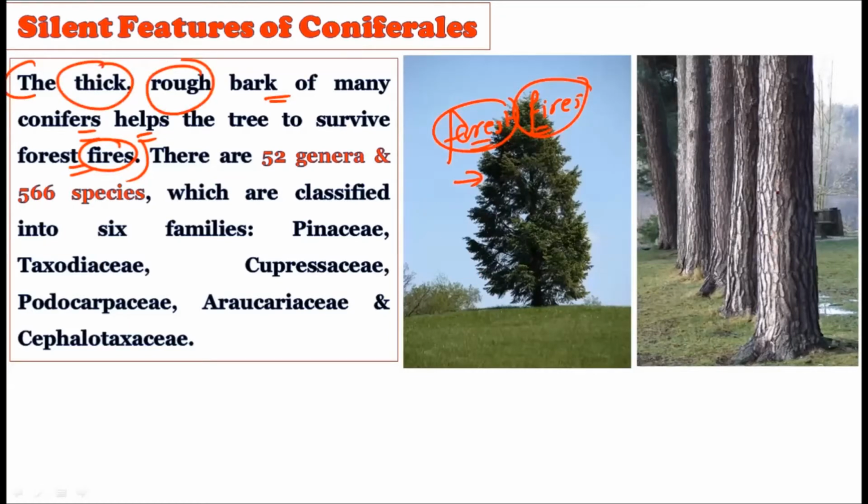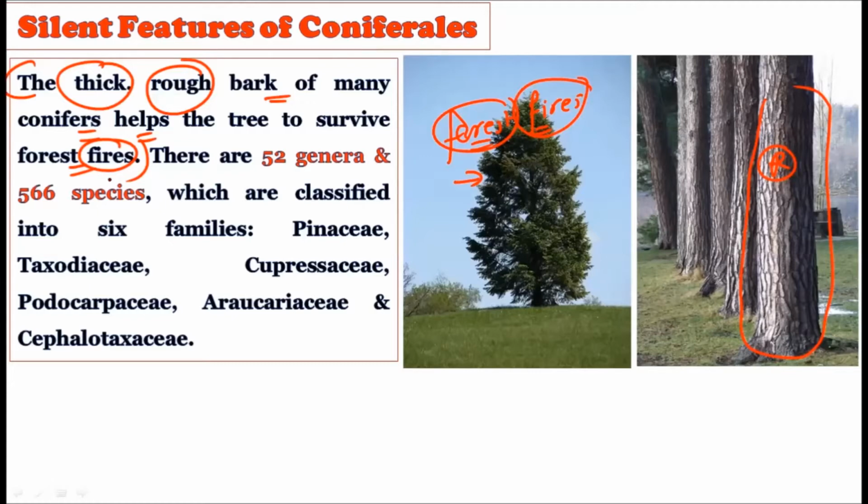When you consider the stem of the conifers, you will find a very thick and rugged bark. So whenever there is a forest fire, it generally does not destroy these trees. By surviving the forest fires, these trees stand there before the forest fire and even after it. They are naturally protected from forest fire due to the presence of the thick and rugged bark.